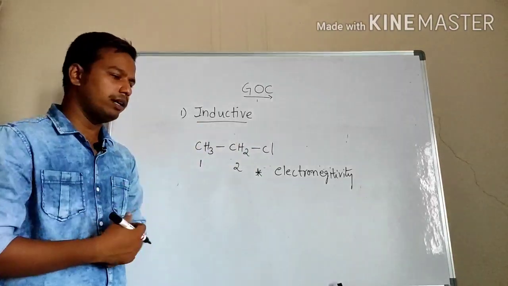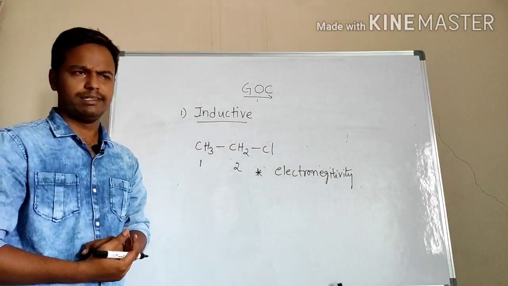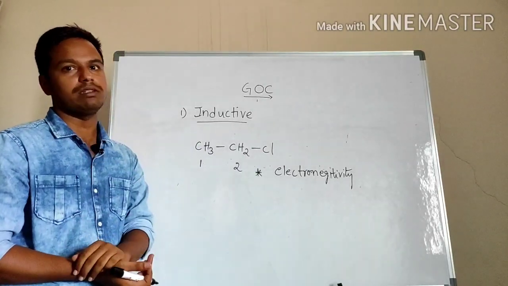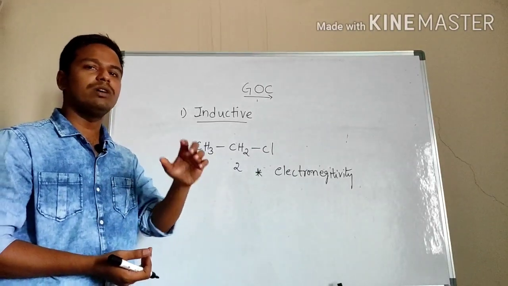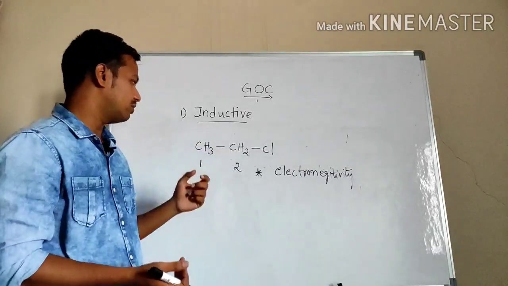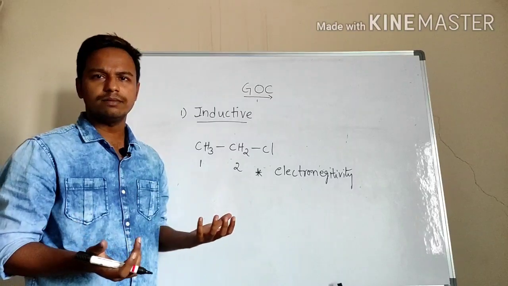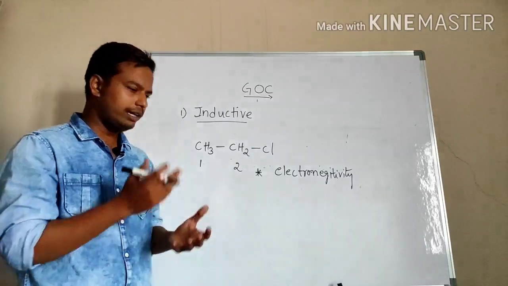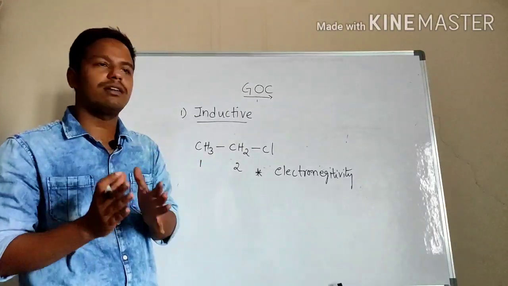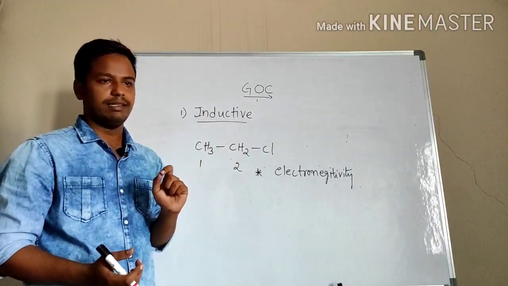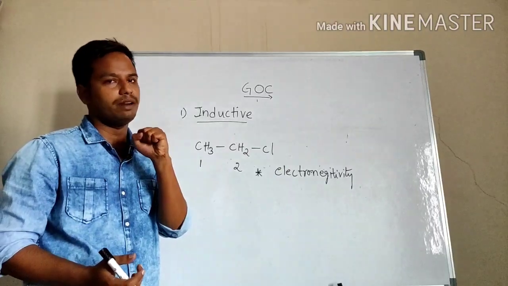Electronegativity is nothing but the capacity to attract the shared pair of electrons. What is meant by a shared pair? It is nothing but a bond. Shared pairs of electrons are nothing but bonds. So electronegativity is the capacity to attract the shared pair of electrons.